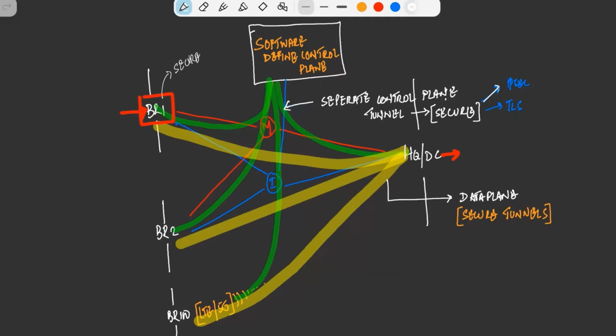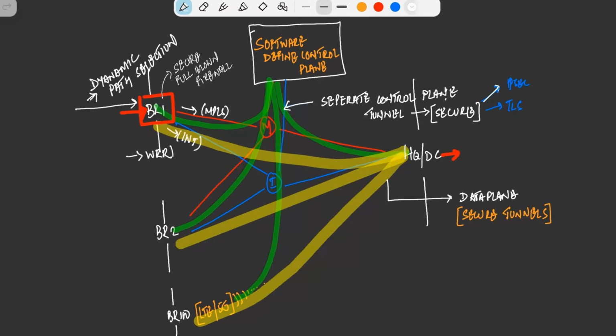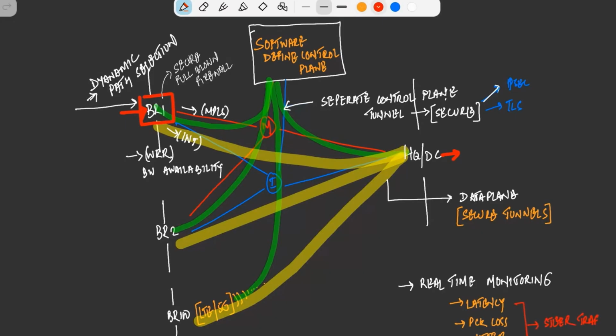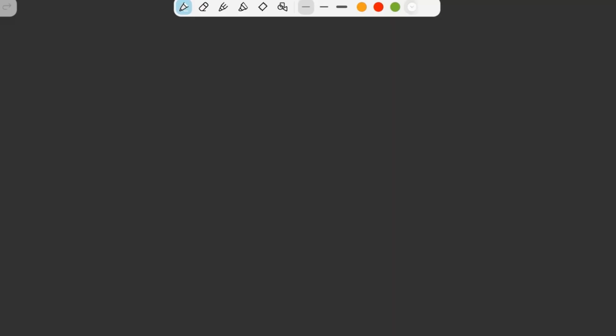Once we have that, it will securely send the data towards the end host, right? So the branch, what makes it dynamic is path-based path selection, either MPLS or internet or weighted round robin based on the available bandwidth. We will have real-time traffic monitoring, like latency, packet loss, jitter, and application-based traffic.